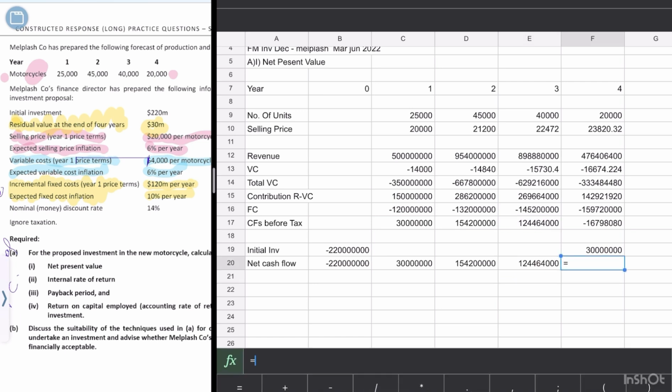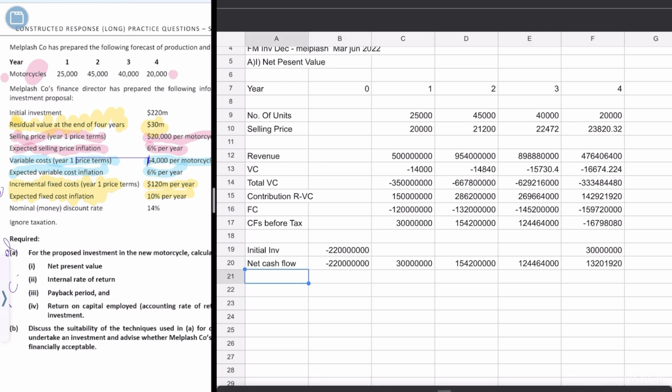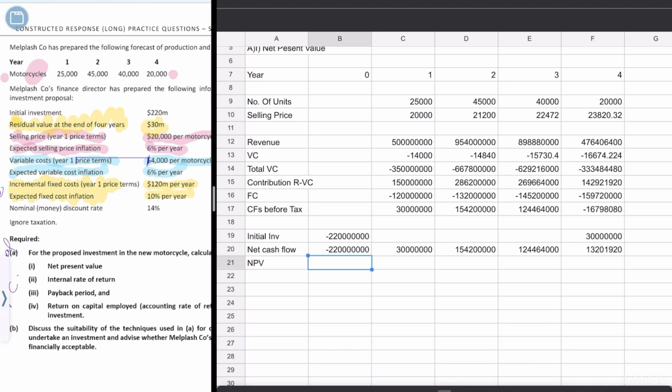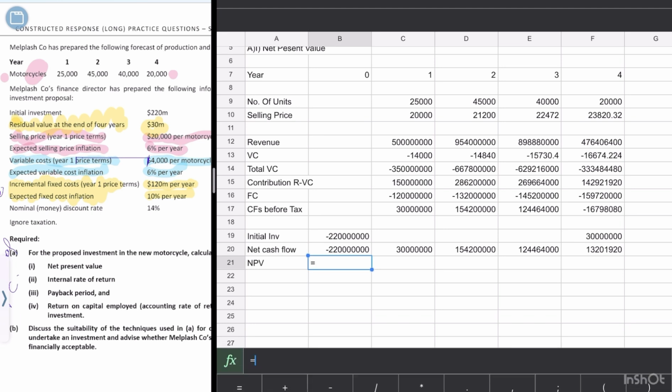The last one would be equal to the cash flows where we were going in negative. Now we would be going in positive soon. Okay, net cash flow, because we sold it. We sold our investment. Now NPV. You have to see this very carefully. For the NPV, we would be calculating our total.